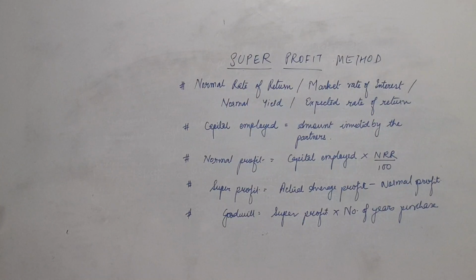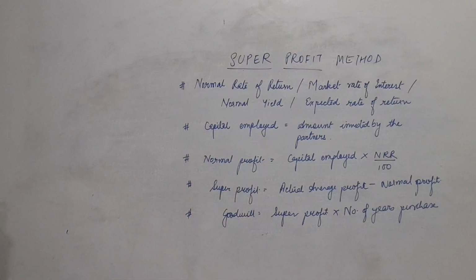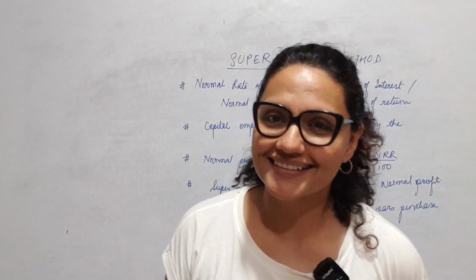So normal profit will use both of these, normal rate of return and capital employed. You will multiply the normal rate of return, it's a percentage obviously, so that is 100 by 100, into the capital employed. This gives you normal profit. Now normal profit we will use for calculating super profit. We will subtract normal profit from actual average profit. And so goodwill will be super profit into number of years purchase. Number of years purchase has to be given to you in the sum. Okay, I hope you've noted this and everything is clear.